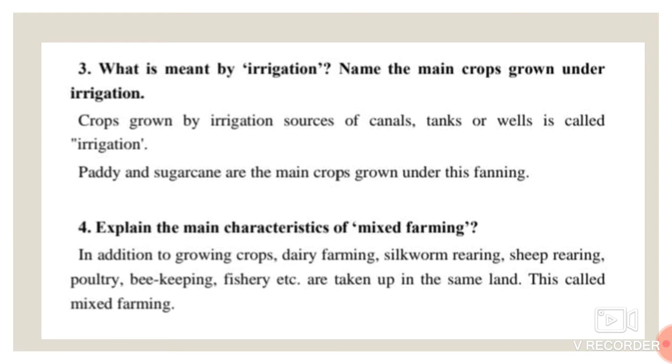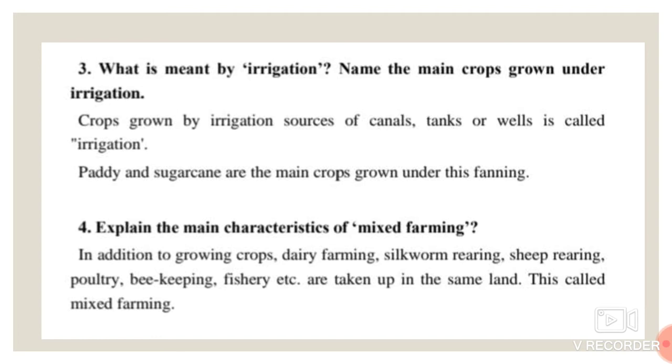Next one, paddy and sugarcane are the main crops grown under this farming. Here, on the basis of irrigation, there are paddy and sugarcane. They are the main crops grown under these irrigation facilities, using canals, tanks, or wells. This is the meaning of irrigation and the main crops grown under irrigation.